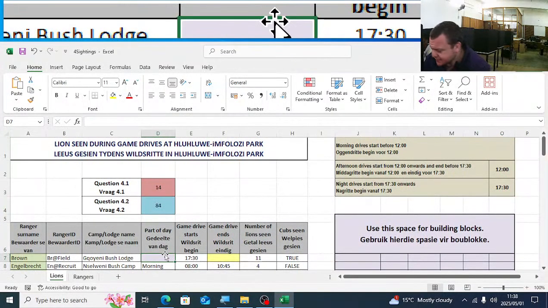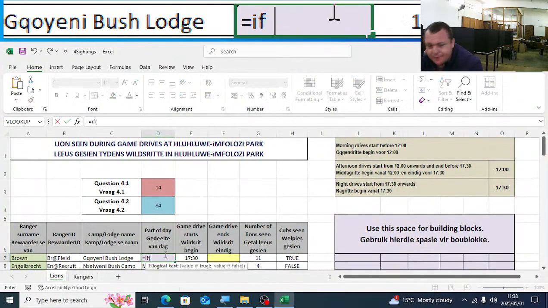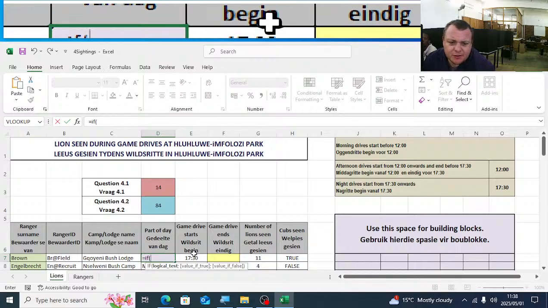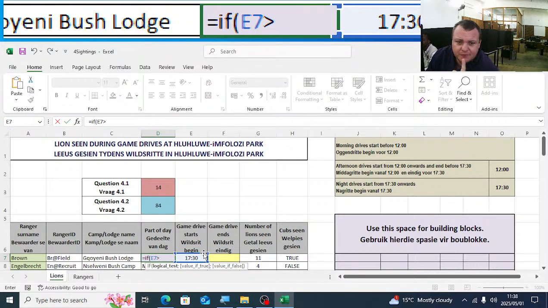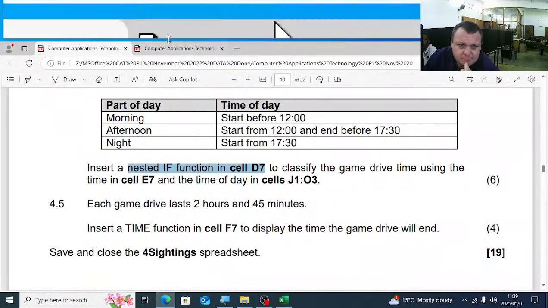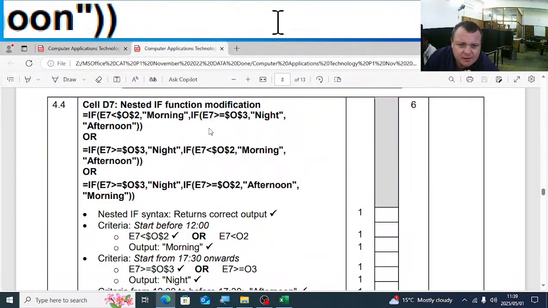So let's quickly see there. We're going to start off by an IF, a nested IF. What is the first test? We must test if the game drive starts before 12 o'clock. Let's just check the memo again.